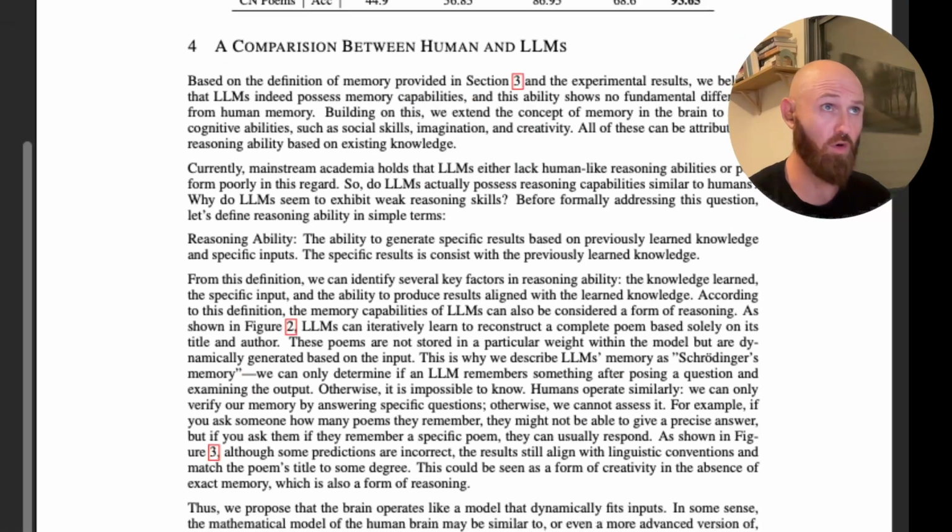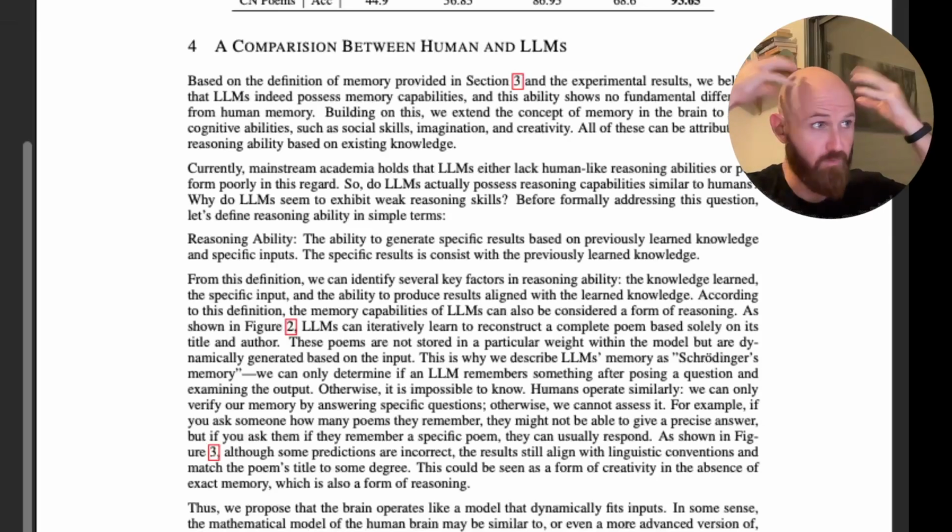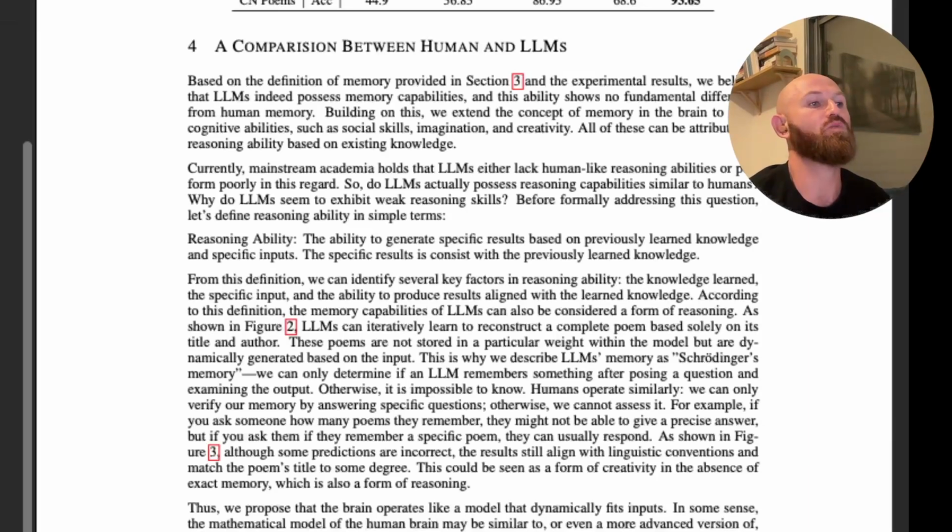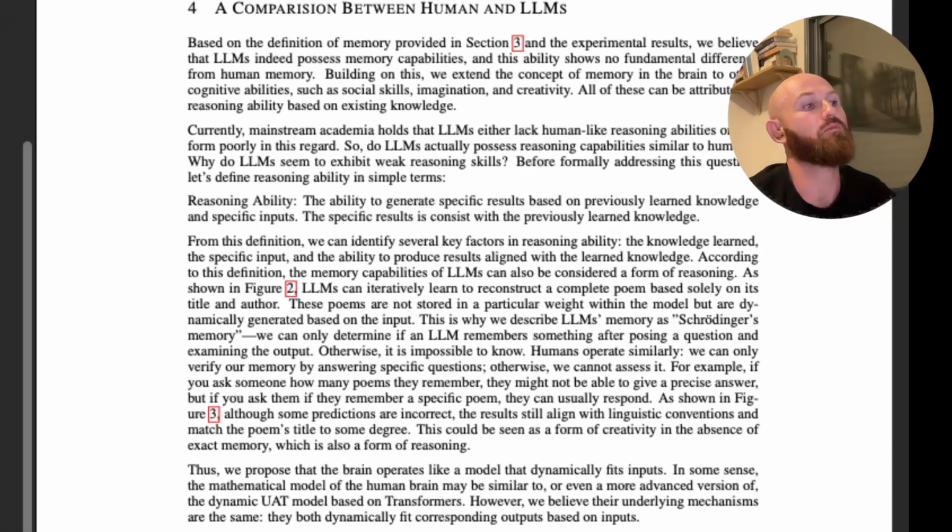If we go to the chapter that is comparing it to humans, they give all the examples. Chapter number 4 is comparison between humans and LLMs. They suggest that both human brains and LLMs rely on input to trigger memory. However, they acknowledge that human memory involves distributed neural processes, right? We don't know exactly where things are stored here. So maybe in the hippocampus, while LLMs dynamically generate responses without fixed storage. Key factors affecting LLM performance include model size, data quality, and the architecture.